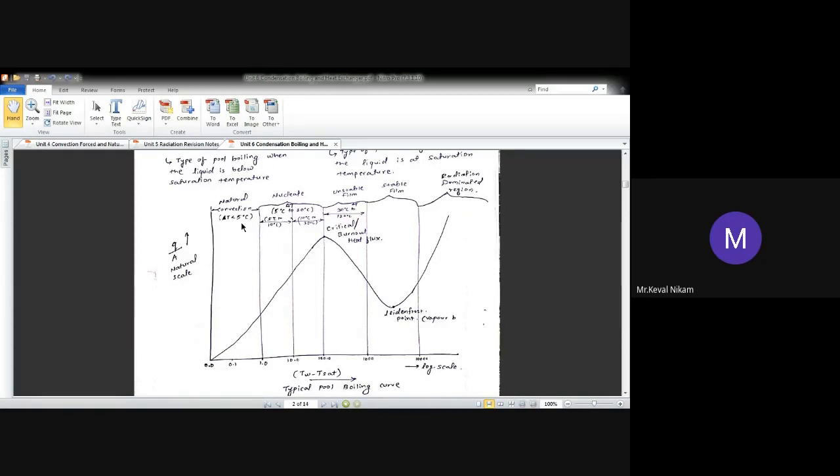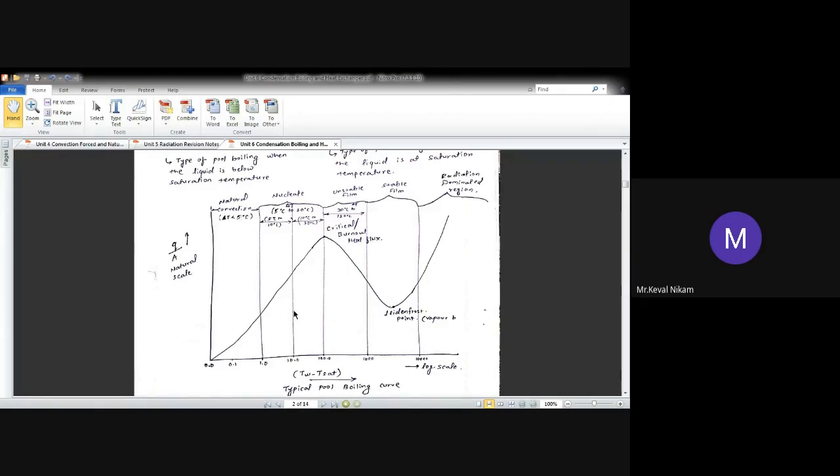Natural convection means what? Having the natural convection current, that is density difference. Density difference में water क्या होगा? Hot water is going to replace cold water, and cold water is going to be replaced by hot water. Okay, so this is the continuous movement because of the density difference that occurs in natural convection.